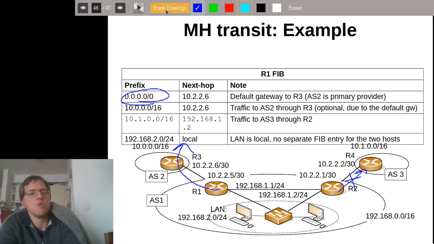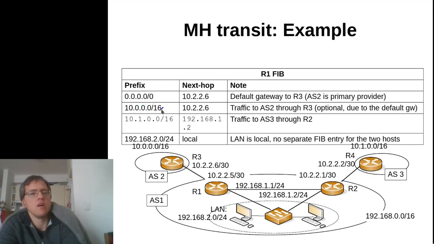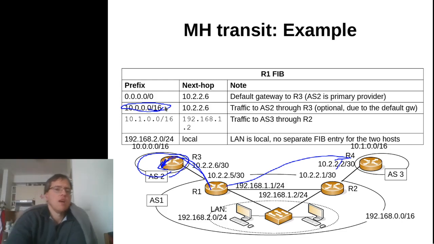We might also add a different, more specific entry, which will route all the IP addresses that are within AS2's network to AS2 itself. This is because we might want to switch the default provider later, but still we want to route traffic that goes to AS2 to this particular AS.